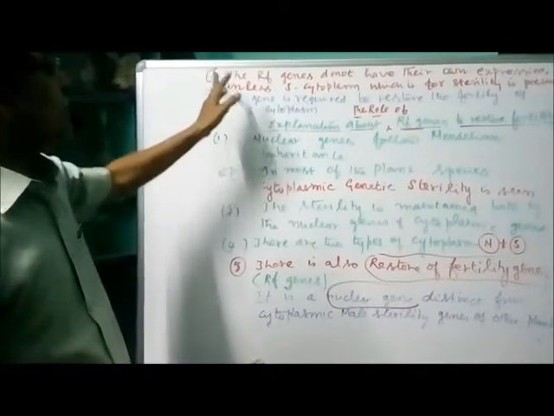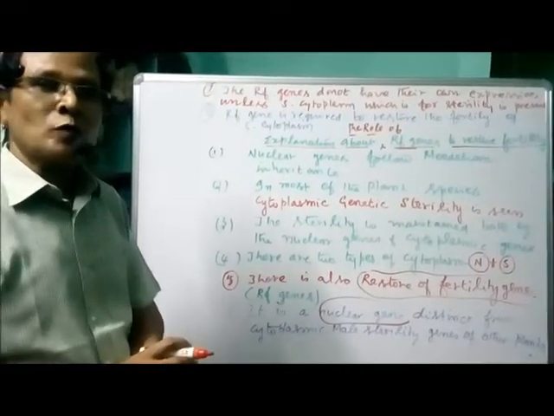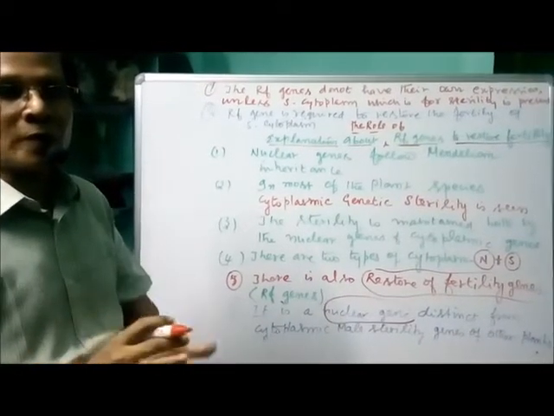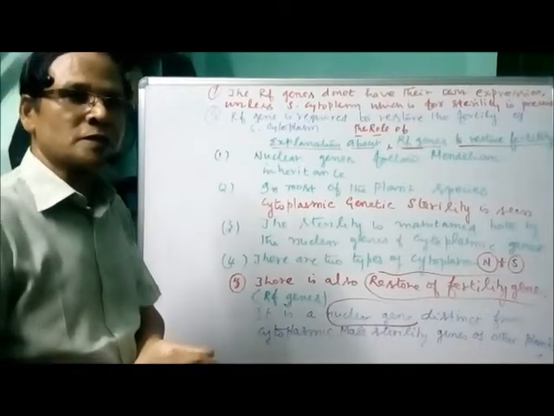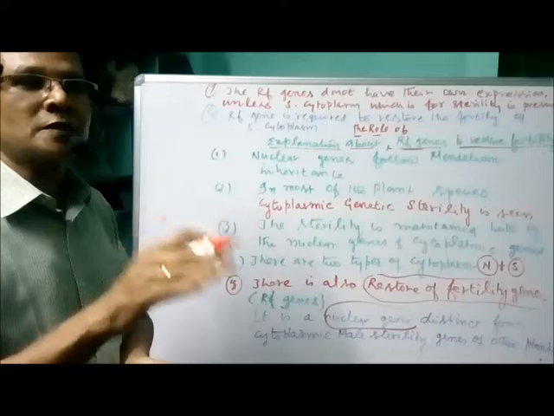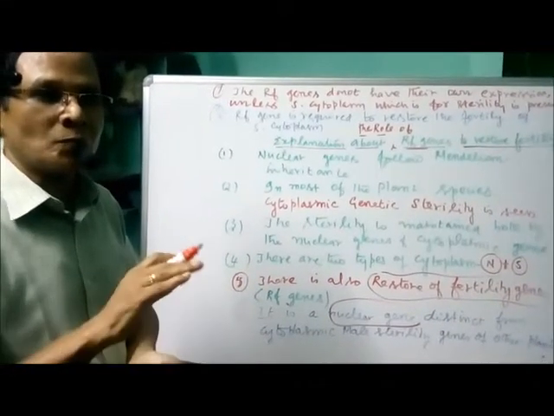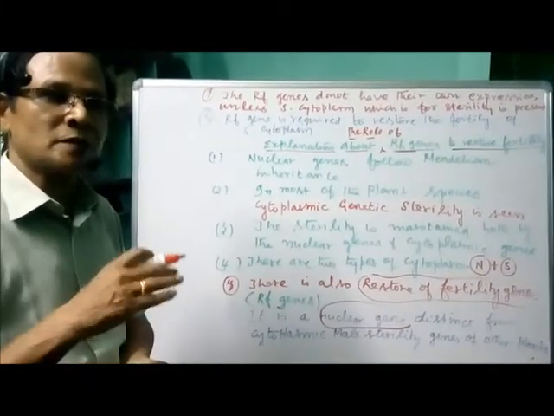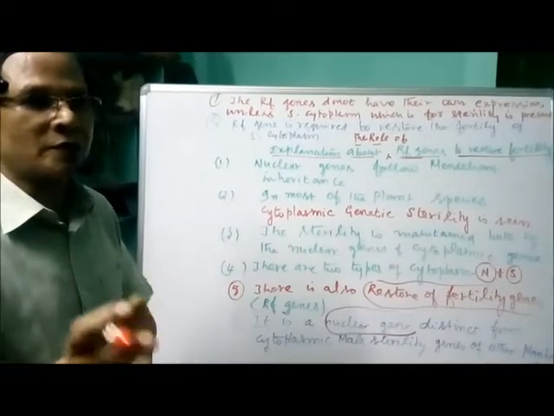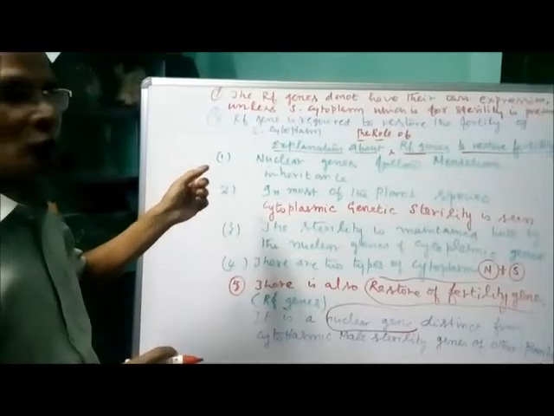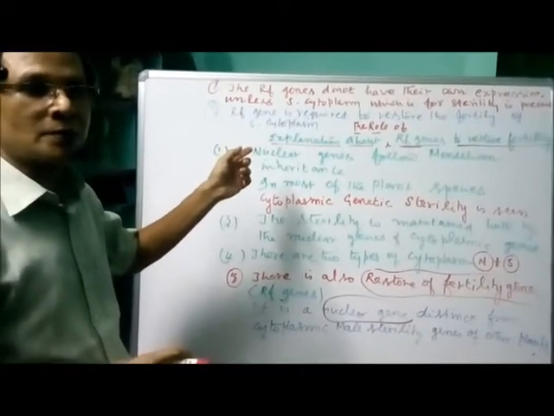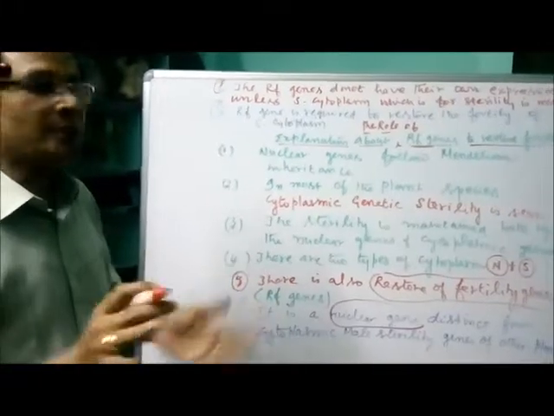Now, the RF genes do not have their own expression unless S cytoplasm is present. So under normal conditions, they cannot express. They can express themselves only in the presence of S cytoplasm in order to modify the S cytoplasm, making the cytoplasm of the plant fertile. That's why it can express only in the presence of S cytoplasm. In the absence of S cytoplasm, its expression is not there.